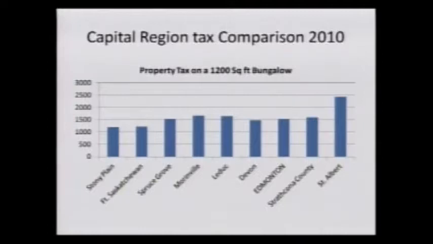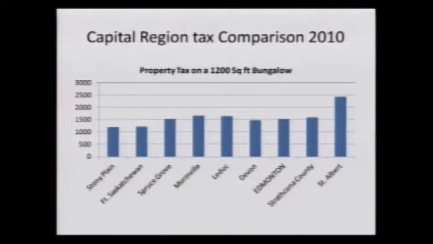And this is simply a sample home, a 25 to 30-year-old detached three-bedroom bungalow, with a main floor area of 1,200 square feet, finished basement, double-car garage, and a 6,000 square foot lot. I picked this, not because it's high or low, but simply because it's a decent approximation for many of the homes in St. Albert. And just visually you can see there's a little bit of a difference. Now, that certainly doesn't mean that we don't receive value for the money that we expend and collect, but it does give you a good indication as to how we line up to many of these other municipalities in the region, and as you can see, we're clearly above in that category in this comparison.